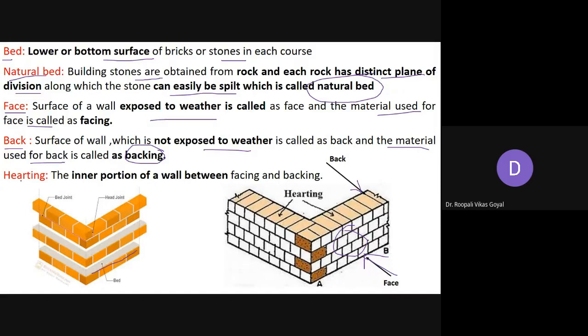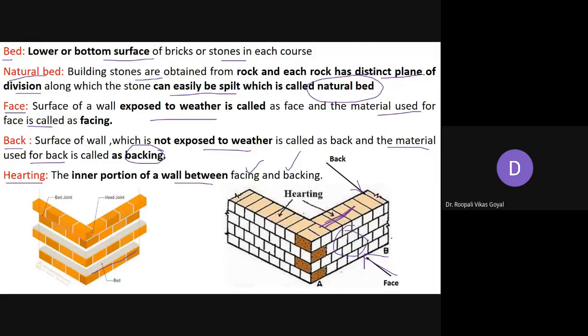Then hearting, the inner portion of the wall between facing and backing. So this is your hearting, जो अंदर का material होगा. And that inner portion, normally it's brick. From outside it is called face, inside it is called back, and the in-between portion is called hearting. It's the portion between facing and backing.